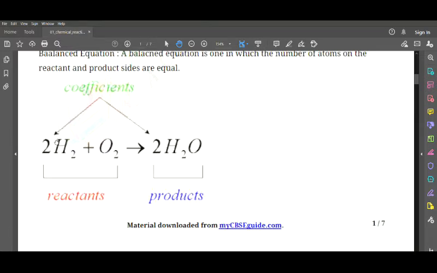To balance this, on the reactant side we take 2H2. When you take 2H2 there will be 4 hydrogens. The same we have on the product side, 2H2O, 4 hydrogens. Plus oxygen, we have 1 molecule of oxygen here, and on the product side we also have 2 oxygens, which gives us the product.